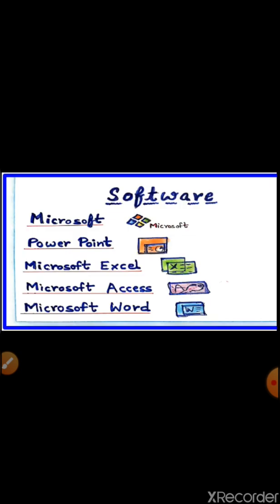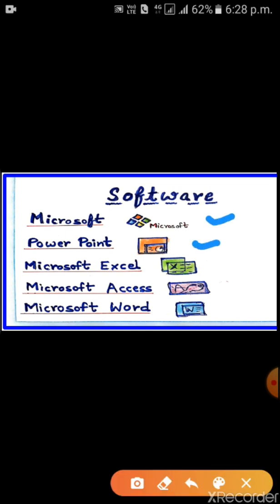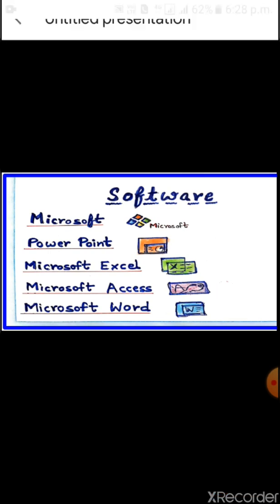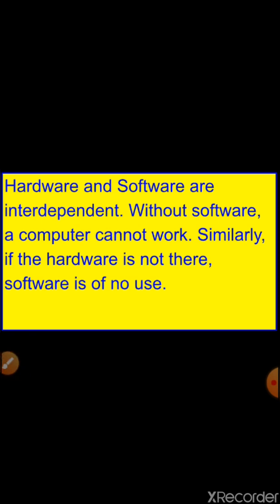Children, these are the pictures of software: Microsoft PowerPoint, Microsoft Excel, Microsoft Access, Microsoft Word. These all are software. Children, hardware and software are interdependent. Without software, a computer cannot work. Similarly, if the hardware is not there, software is of no use.